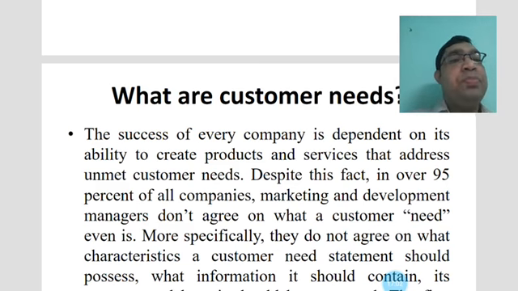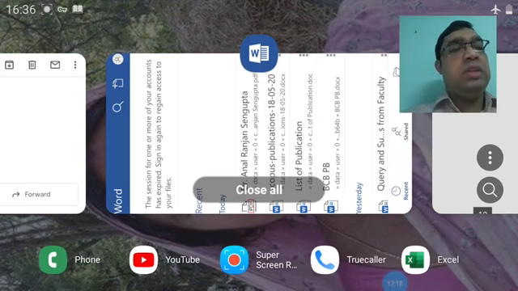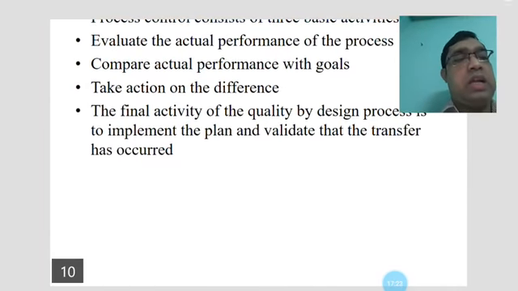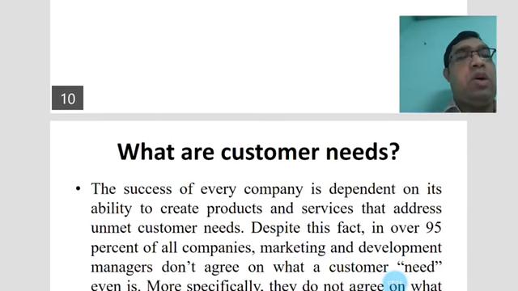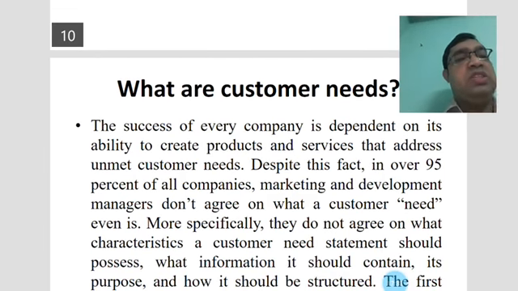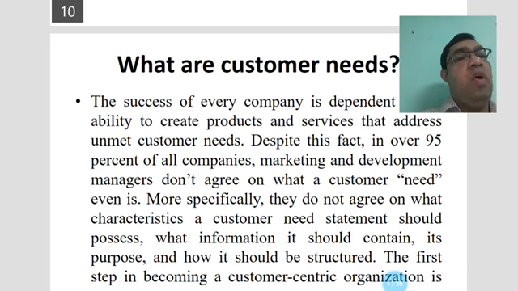If you do not satisfy your customers and do not reach customer satisfaction and customer needs, then your company will not stand in the environment or industry. So this is very essential for customer needs. And despite this fact, in over 95% of all companies,